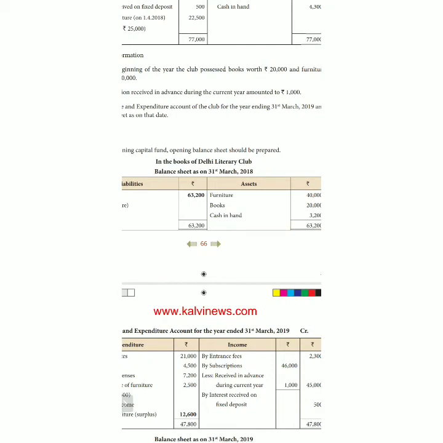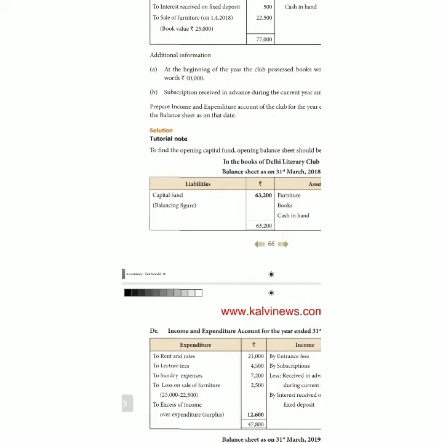Look, this year subscription was received in advance for the forthcoming year. For the coming year. So income received in advance is a liability. Don't forget, it is a current year liability.